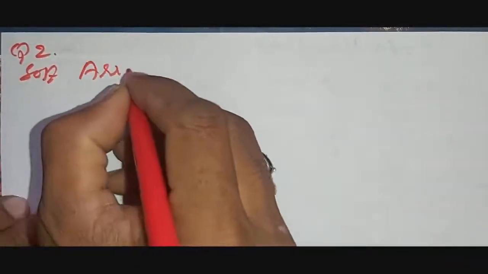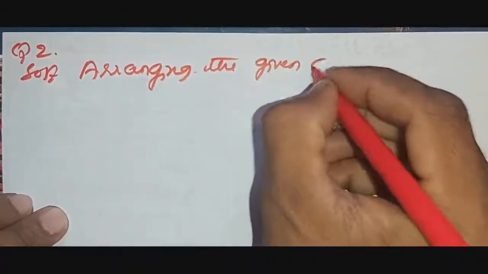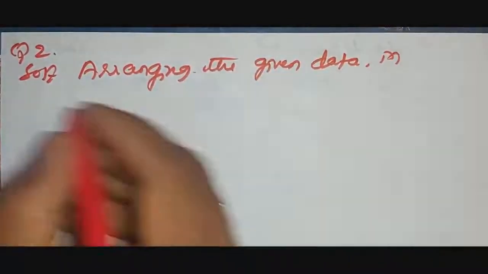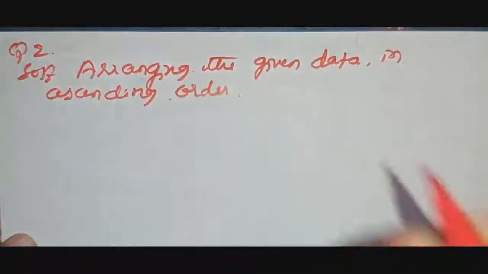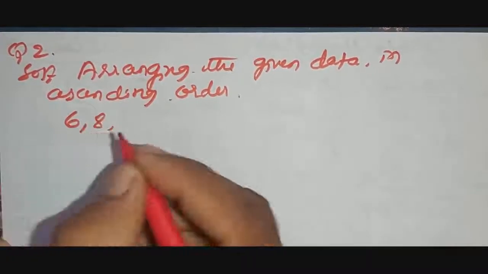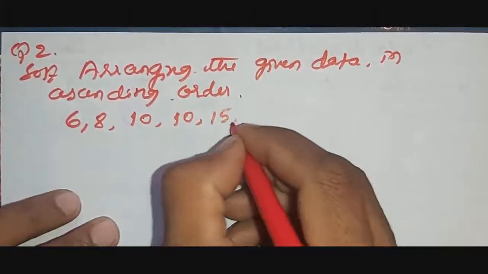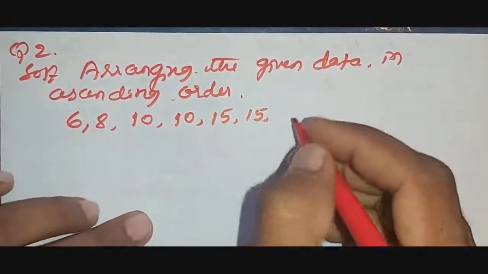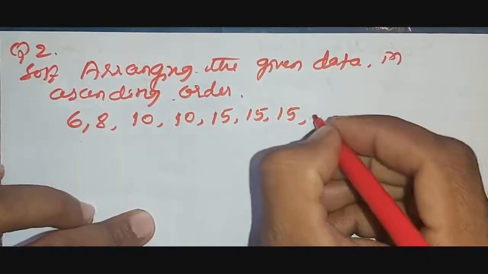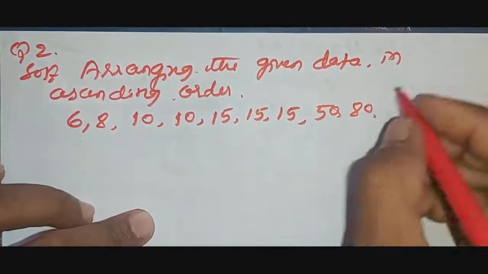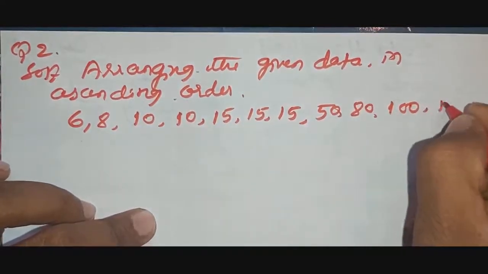Arranging the given data in ascending order: 6, 8, 10, 10, 15, 15, 15. How many are there? 3 times. 15, 15, 15, 50, 80, 100, 120.